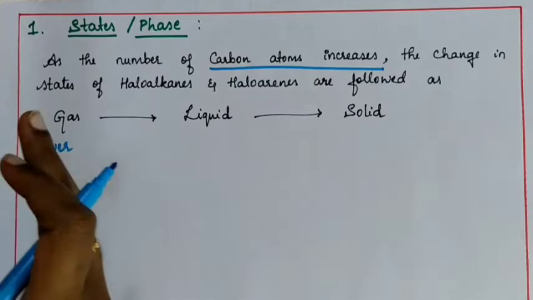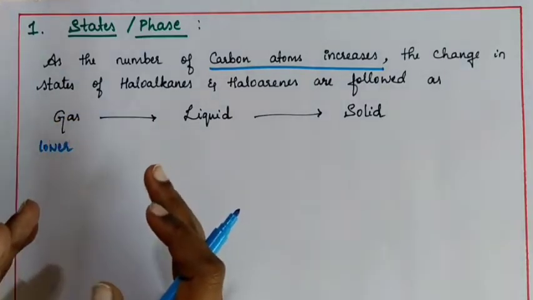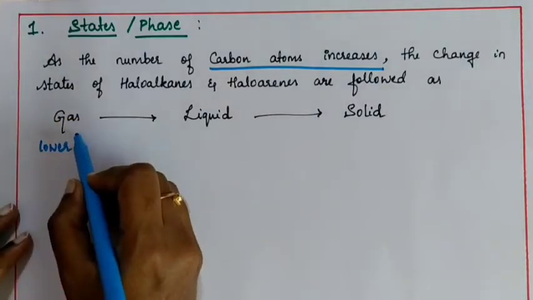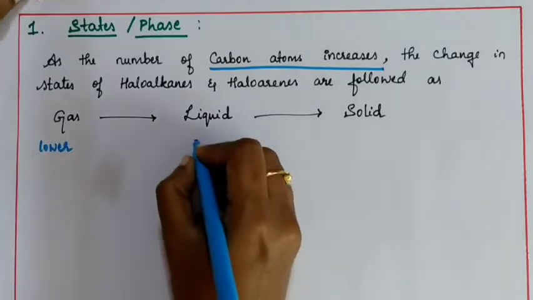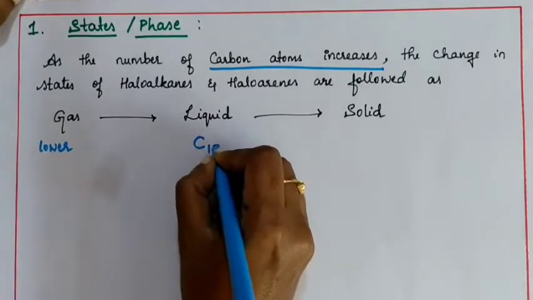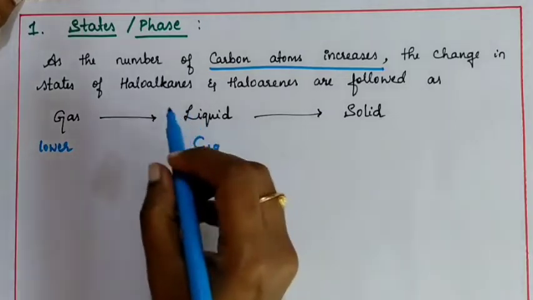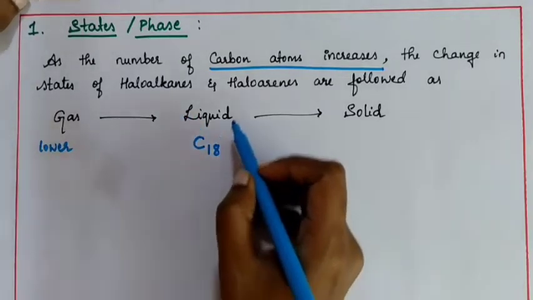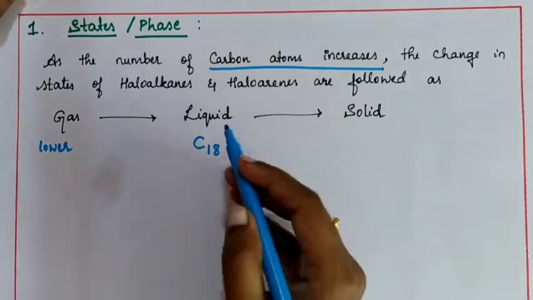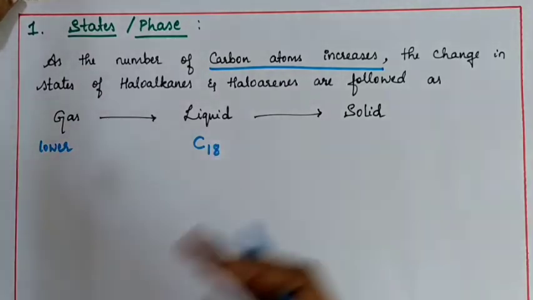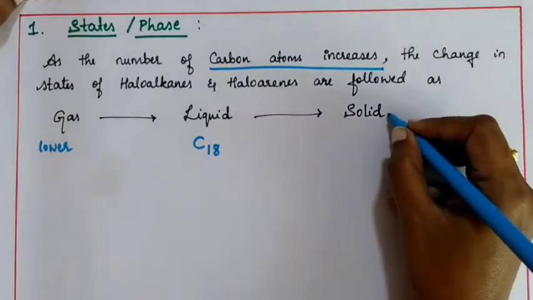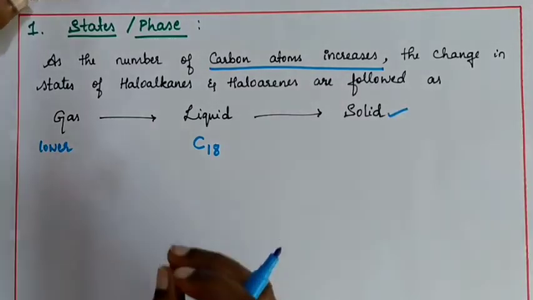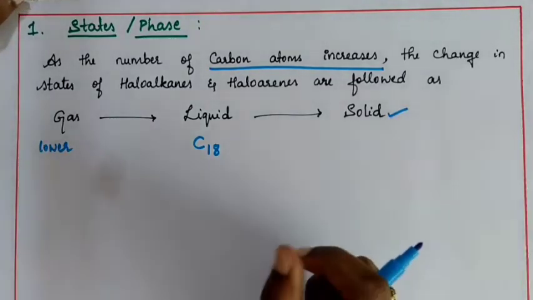As you keep increasing the number of carbon atoms, it will change its state from gas to liquid. And usually we say up to C18, the state of haloalkanes will be liquid. If you increase the number of carbon atoms beyond C18, it will be in the form of solid.